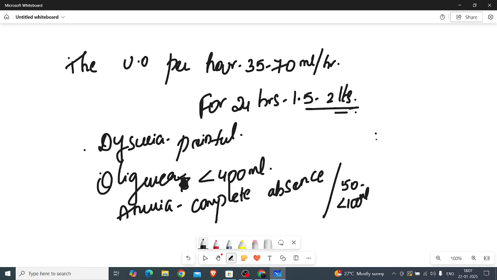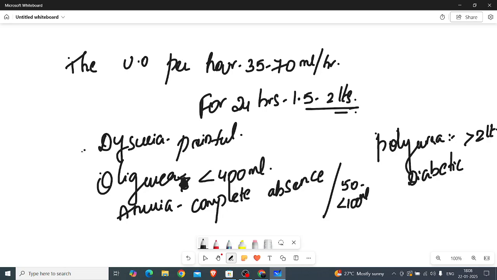Polyuria means more than 2 liters. During diabetic cases, we will see this polyuria. There will be increased production of more than 2 liters. In an average adult, the urine output per hour is 35 to 70 ml. For 24 hours, it will be approximately 1.5 to 2 liters.